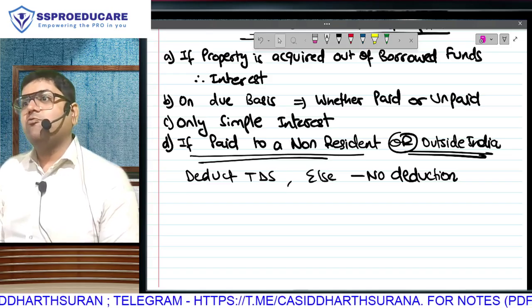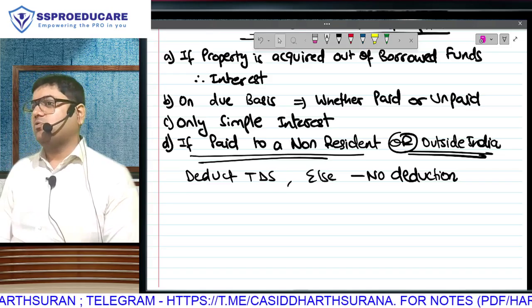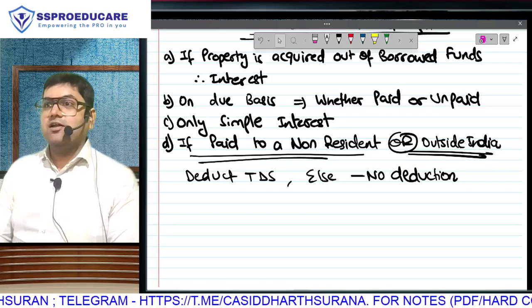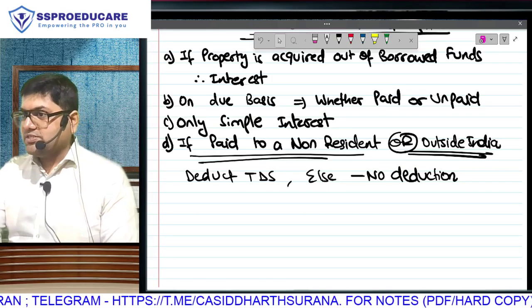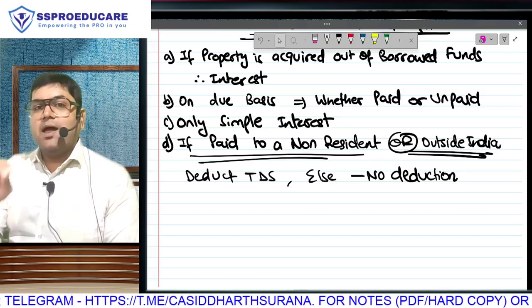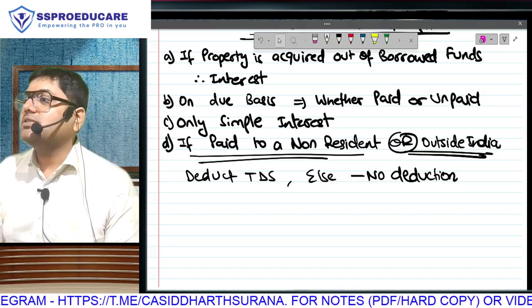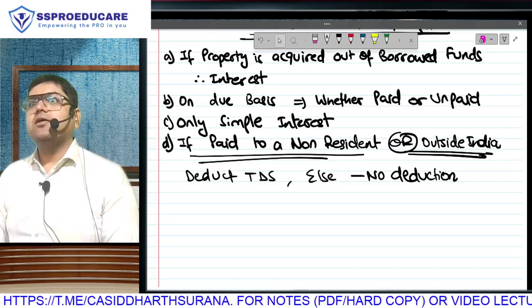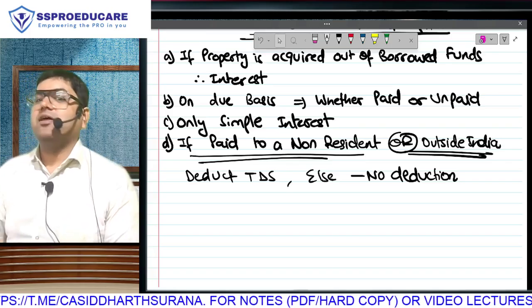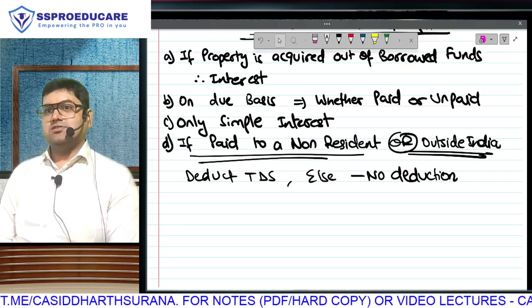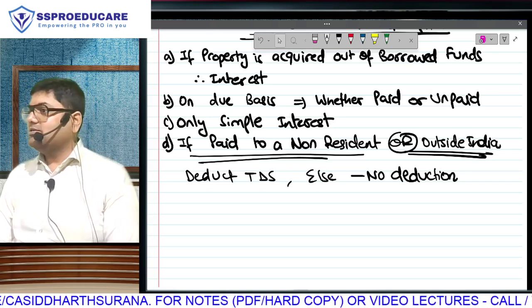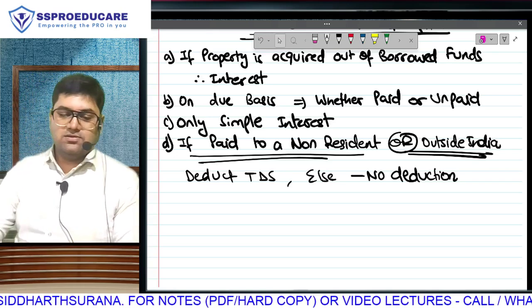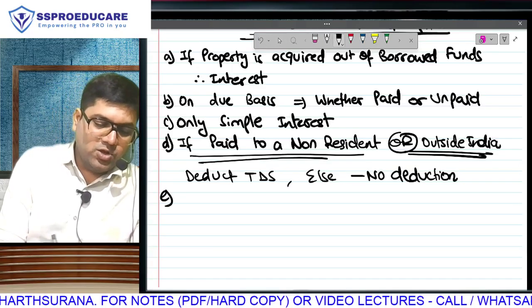If you don't deduct, what is the punishment? Punishment is what you have to understand. Interest ka deduction normally is given due basis, simple interest. But if there is failure to deduct TDS, we will not give you deduction. So that you are encouraged to comply with the TDS obligations. Samjha? Everyone? Next.